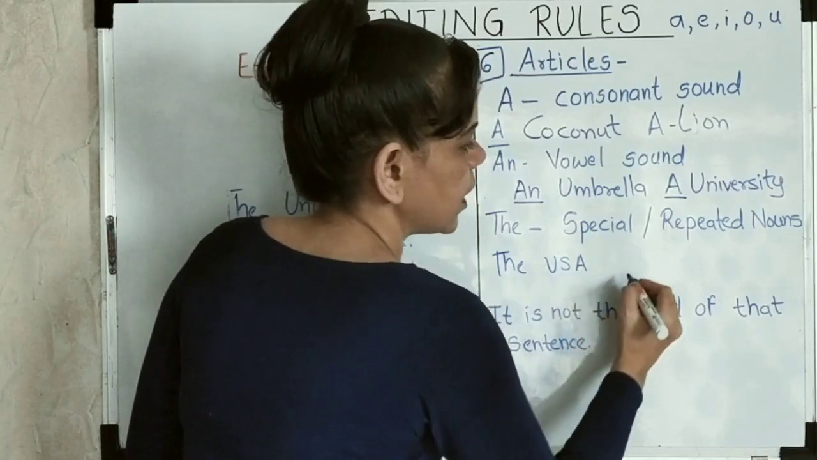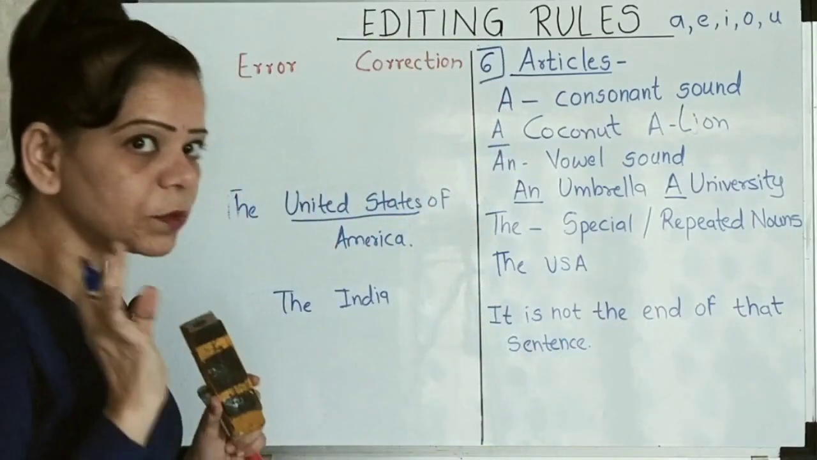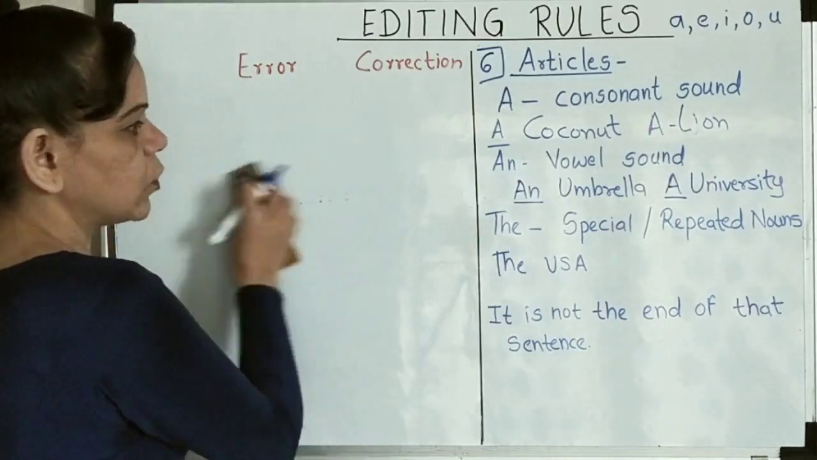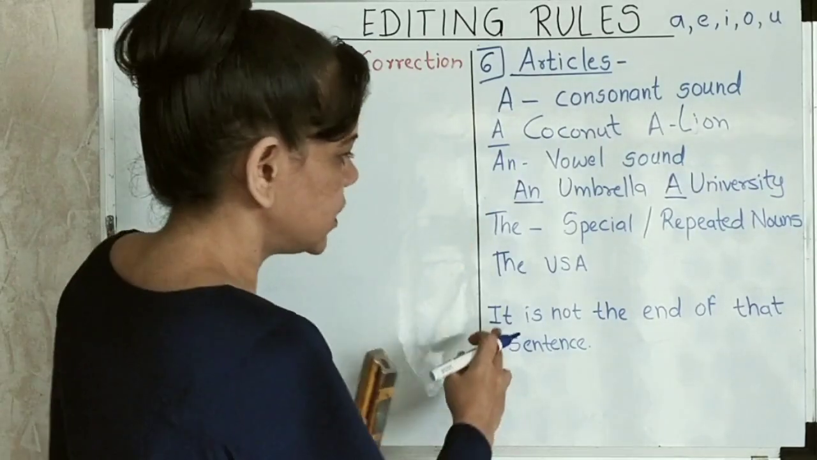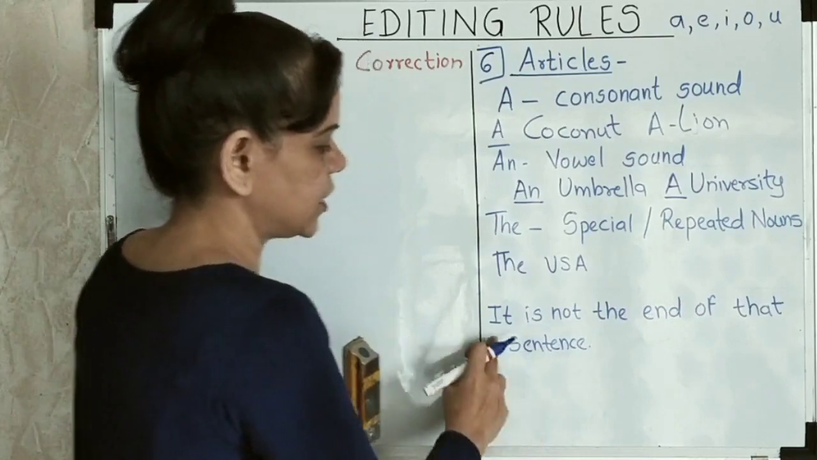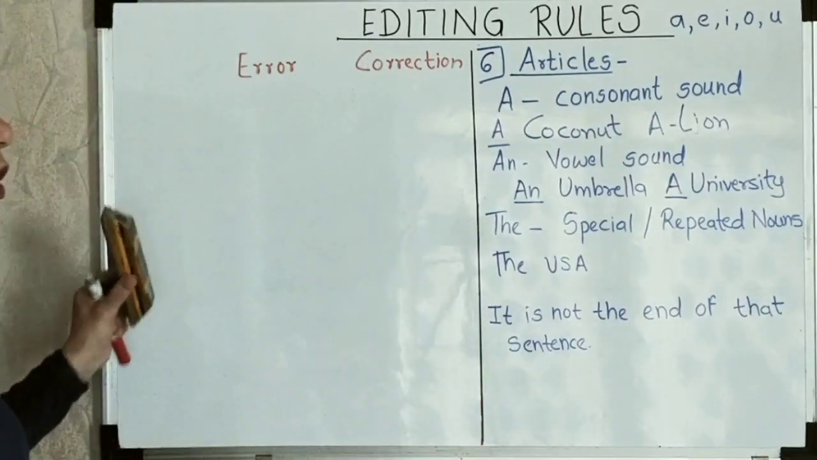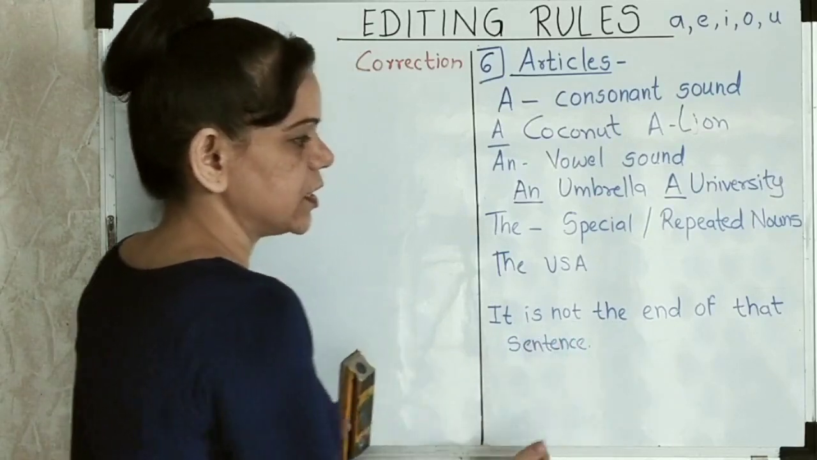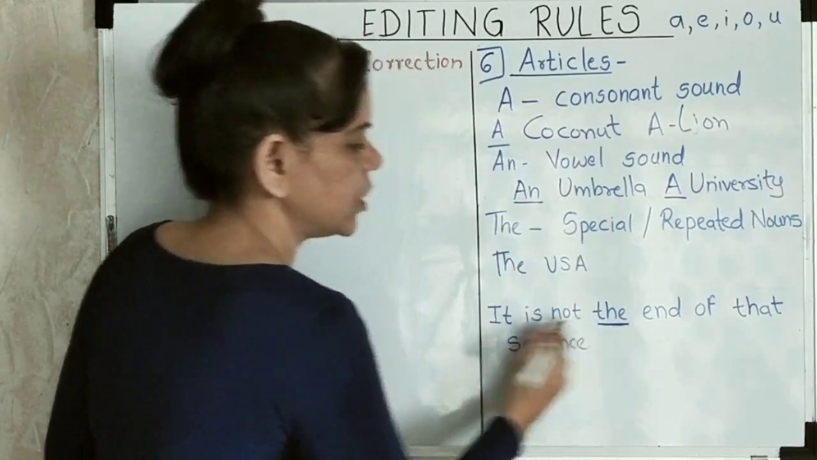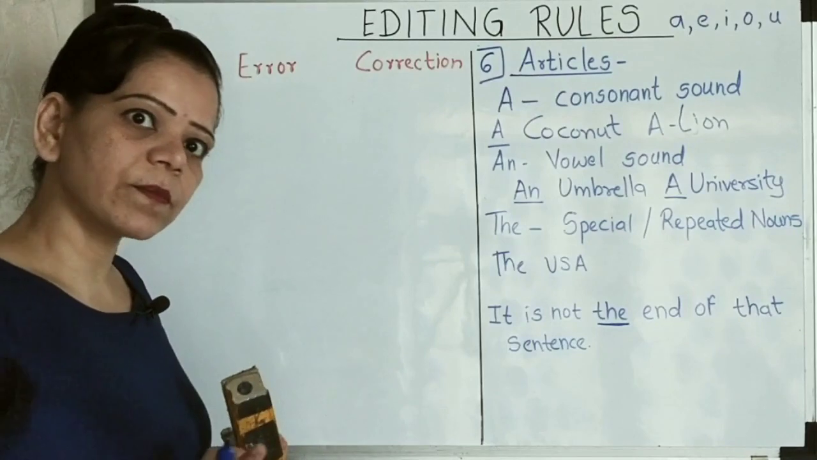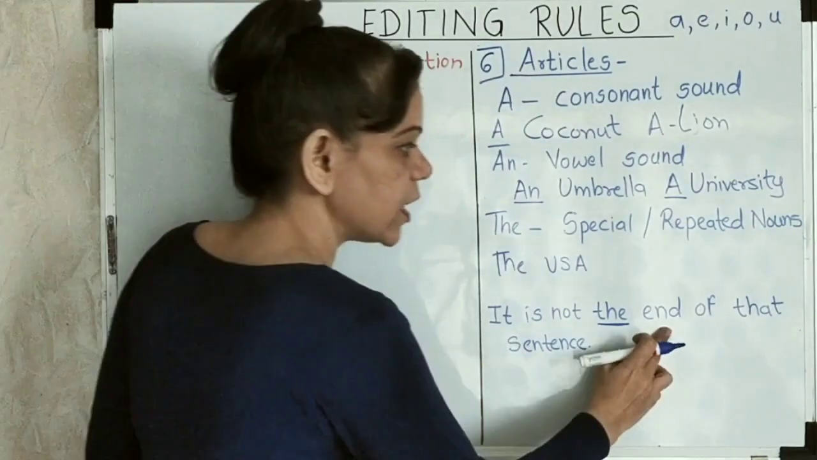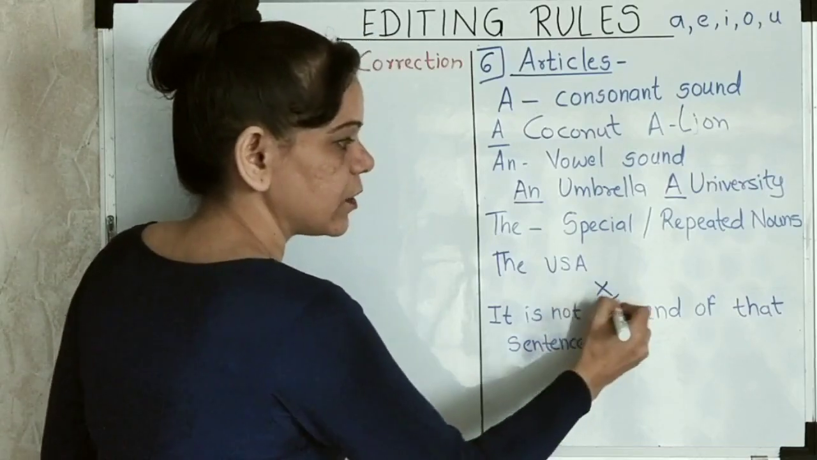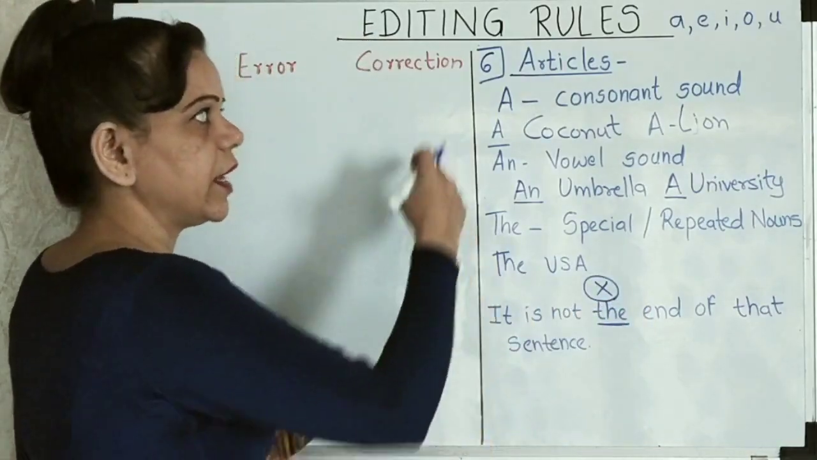The USA and only India. It won't be "a India" or "an India". It's a proper noun, so I won't put "the" before India. Now, in this case, it is not the end of that sentence. If this is your sentence, then how will you correct the error? See, it is not the end of that sentence. If I don't have "the" in there, it is not the end of the sentence. Is it okay? No, it's not okay, because I am specifying. The "the" is required over here. It cannot be blank here. So "the" must be there in the editing.